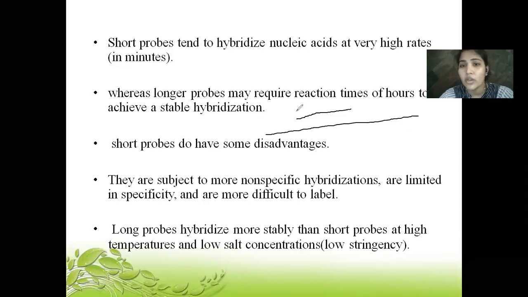This short probe can get attached over here, over here, over here. A mismatch can happen that we do not know about. So the limited specificity could be a problem with short probes.